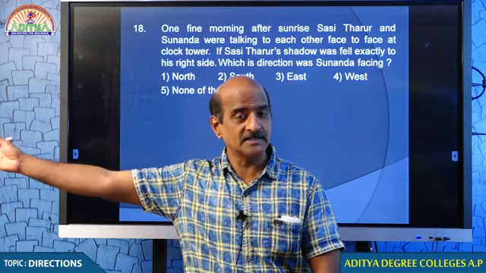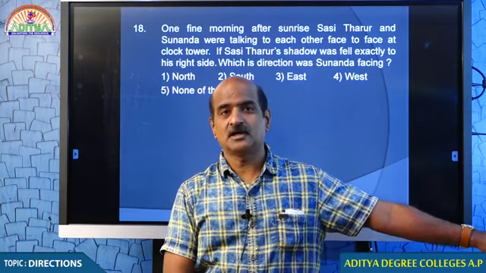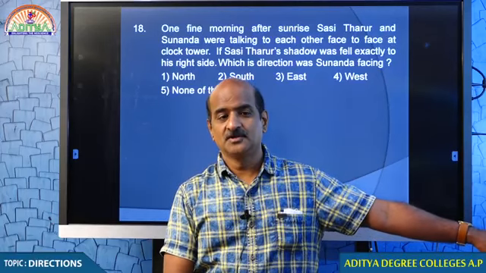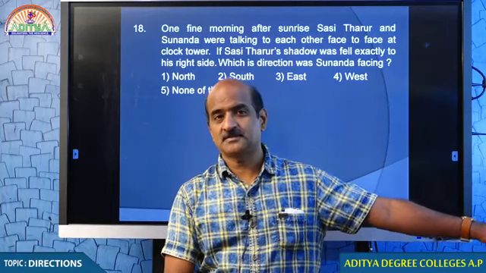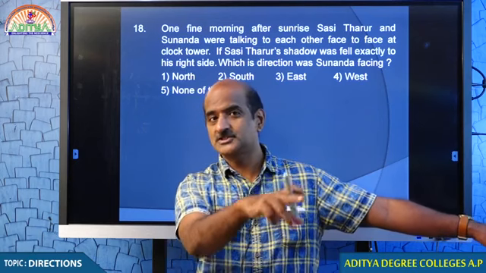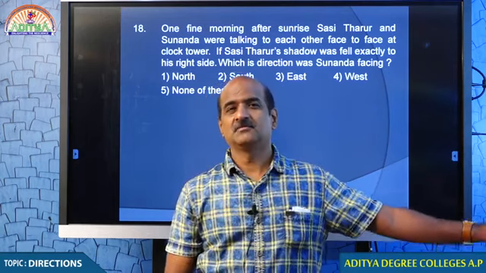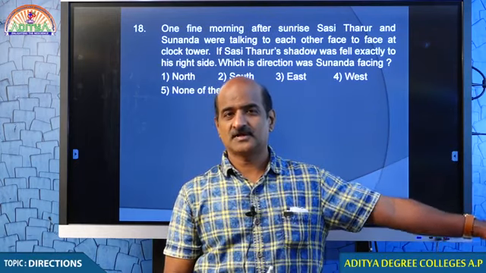Because sun is here, I can see my shadow on my left. Your shadow is also on my left. Your shadow will be on to your right. My shadow will be on to my left.